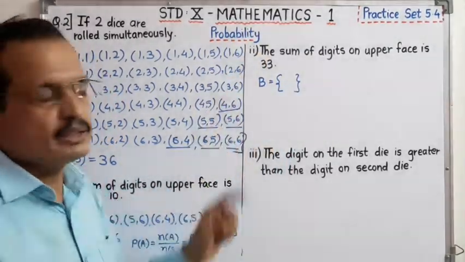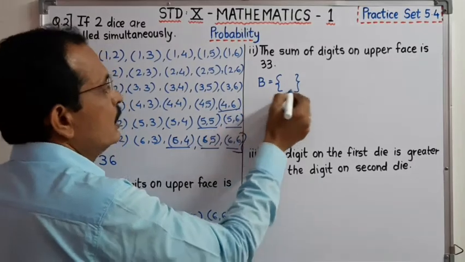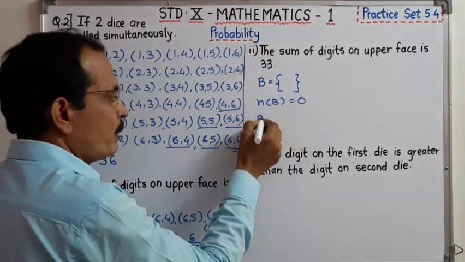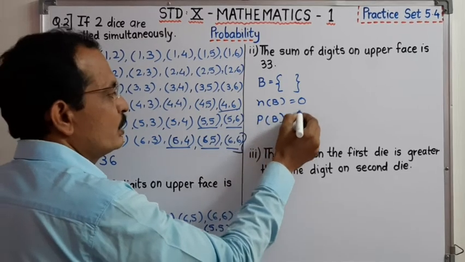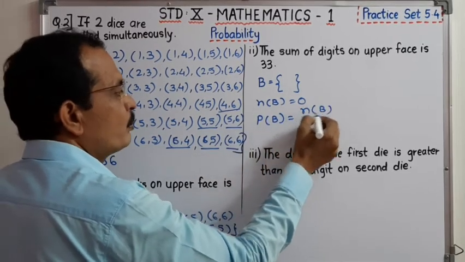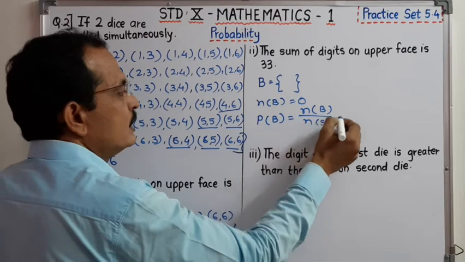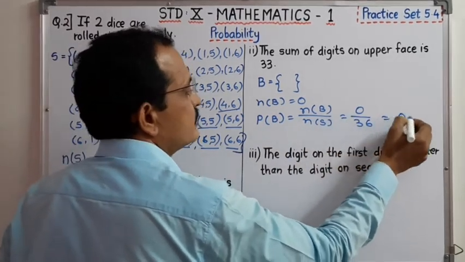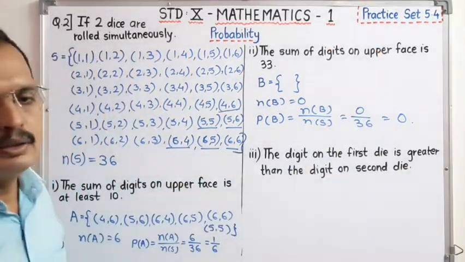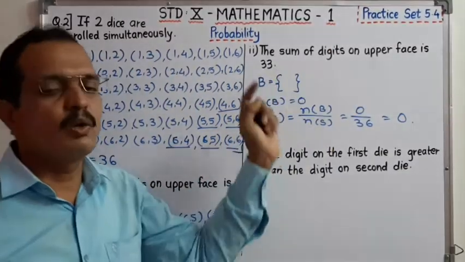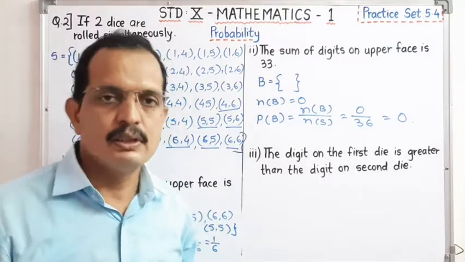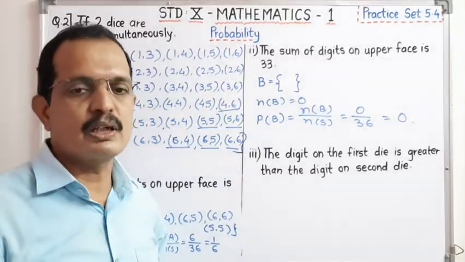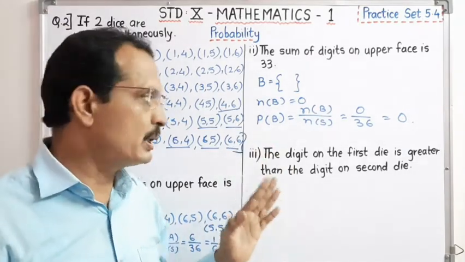Therefore it is empty set and therefore, dear student, number of B is equal to 0 and probability of event B is equal to number of B upon number of S. Number of B is 0 upon 36. It is 0. Such types of events are called impossible events. Dear student, no possibilities are there. Therefore, such events are called impossible events.